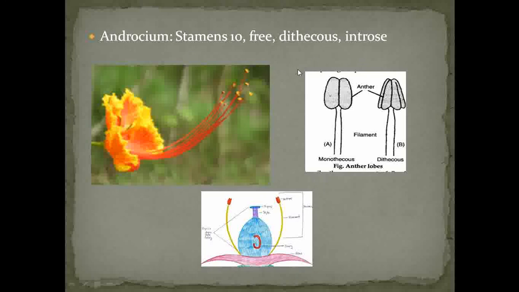Then here the stamens are introrse. Introrse means they are slightly inclining to the inner side of the flower. So this is called an introrse anther.